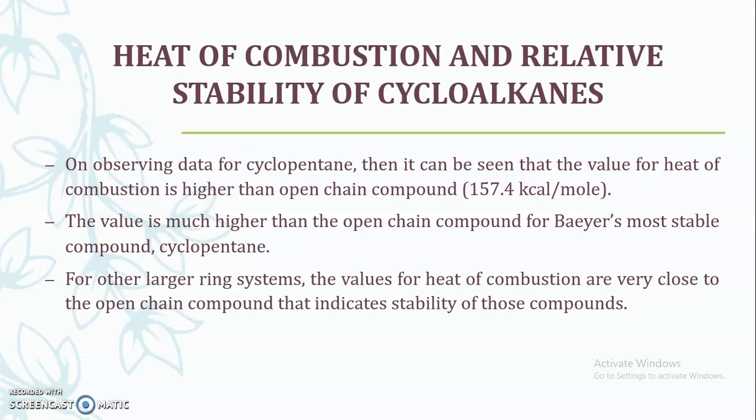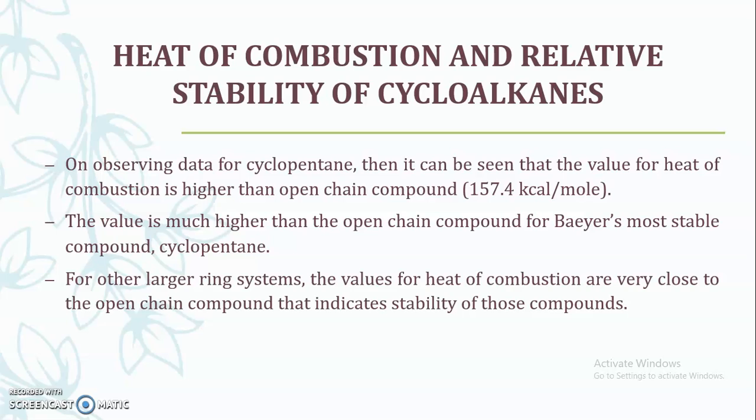If you now calculate the heat of combustion for cyclohexane, cycloheptane, cyclooctane, then nonane, for these compounds the heat of combustion values are very close to the open chain compound. So it indicates these compounds are more stable, which Bayer was unable to explain.